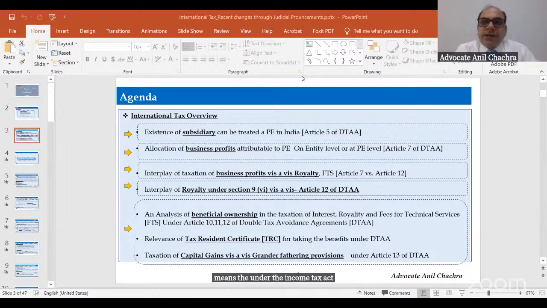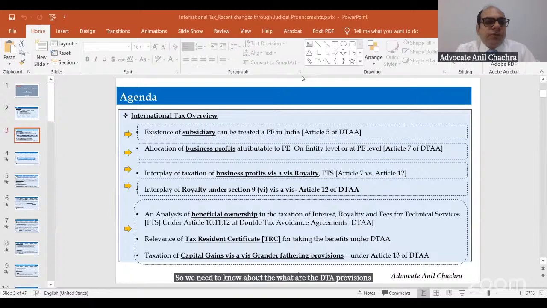Section 90 says that if a person wants to get the benefit of the DTAA, he can do it. So if a person wants to be assessed under the DTAA, we need to know what the DTAA provisions are, right?